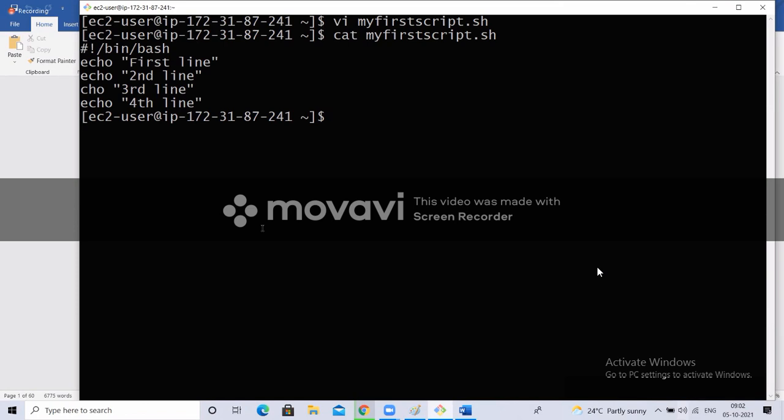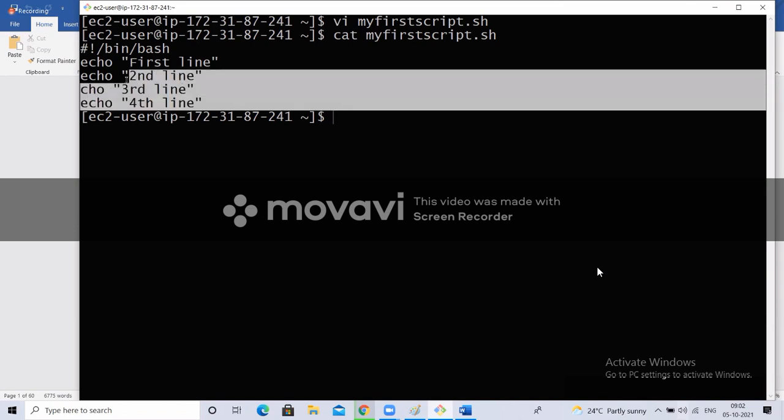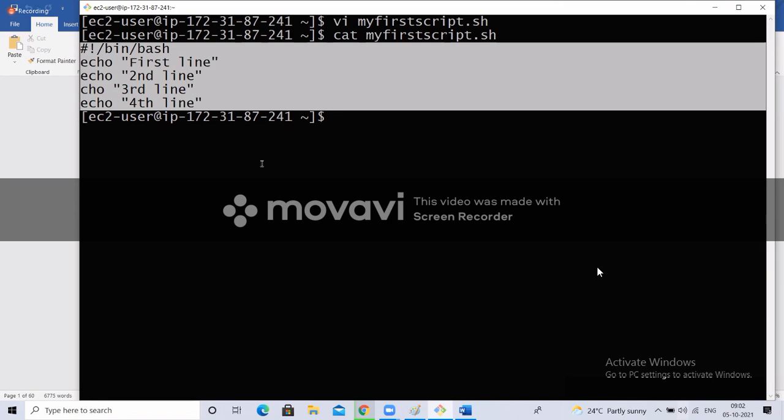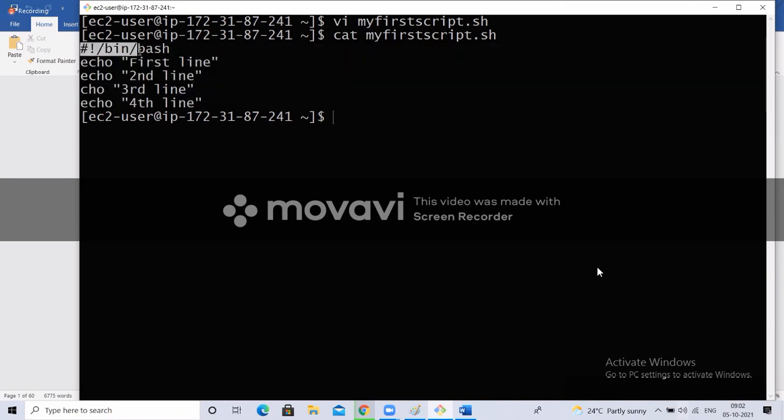Now, when you are executing a script, what is the default shell? Whenever you execute a Linux command, a shell script is also a group of Linux commands. Right? What is the default shell that will be used? Bash shell. Now, if I have set some other shell as my default shell, but I want to run my script always with the bash shell, that is the reason whatever shell we want to use, we specify as the shebang line. So this is the path of our bin bash shell.